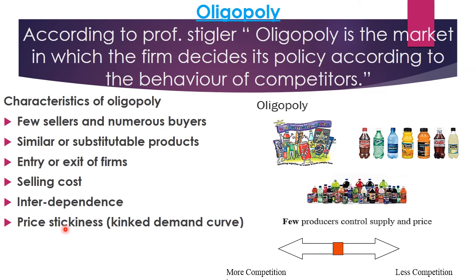Now let us understand this term in very simple terms. Price stickiness means, as there are many buyers and sellers, if one seller reduces the price of his product, then as substitute goods are available, the customers or buyers will come towards his company for purchasing because he has reduced the price. So the buyers and customers of other companies will be fewer. So what do other companies have to do? They also have to reduce their price if they want to stay in competition.